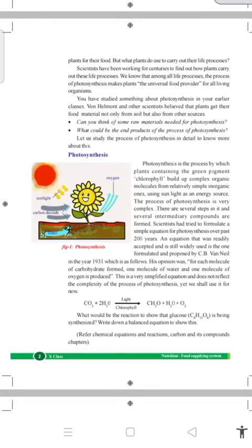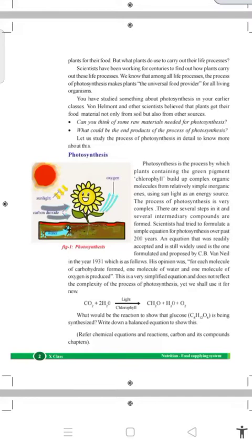When one molecule of carbohydrate is produced by the plant, one molecule of water and one molecule of oxygen are released by the plant. This is a very simplified equation and does not reflect the complexity of the process.